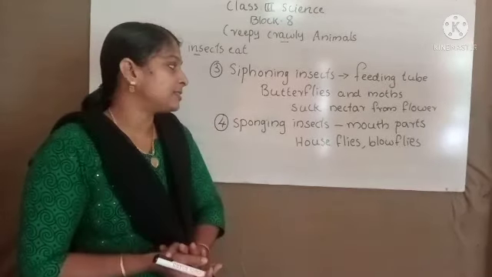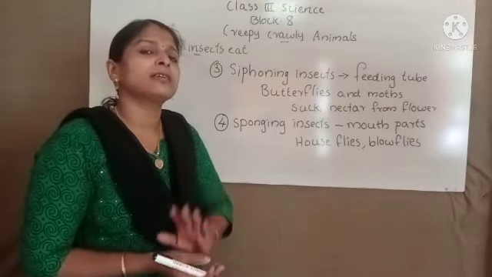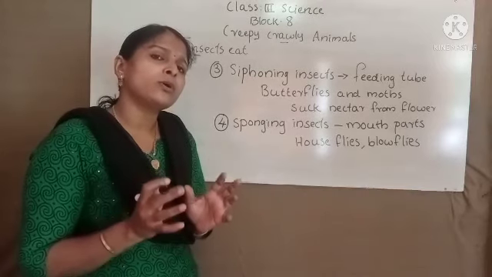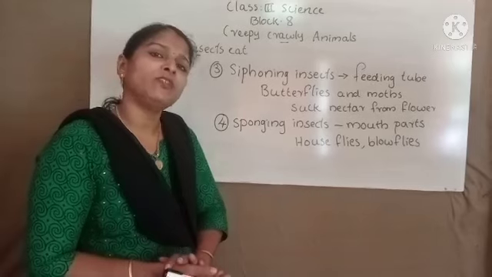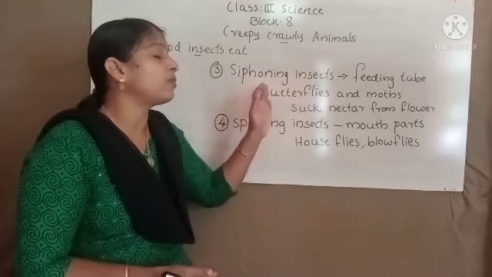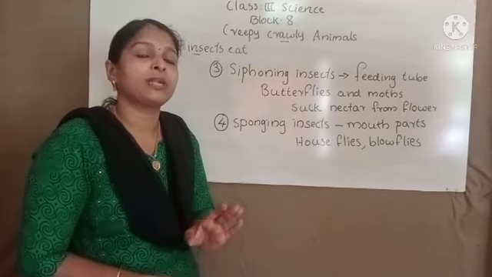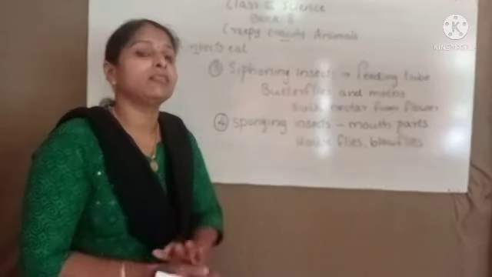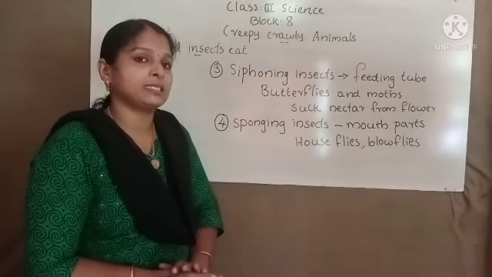Next group of insects are siphoning insects. Siphoning insects also have a feeding tube in their mouth. They use this feeding tube to suck the nectar from the flower. Examples for siphoning insects are butterflies and moths. Butterflies and moths suck nectar from the flower by using this feeding tube. So that is siphoning insects.